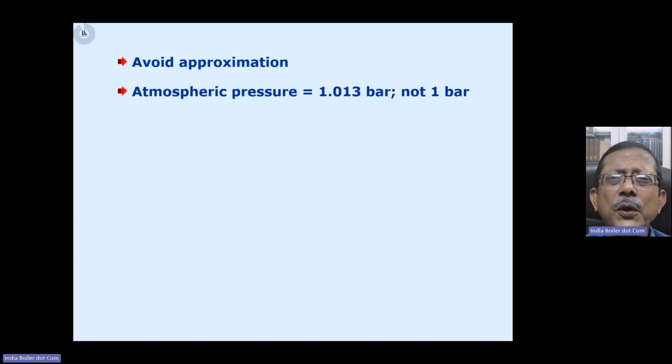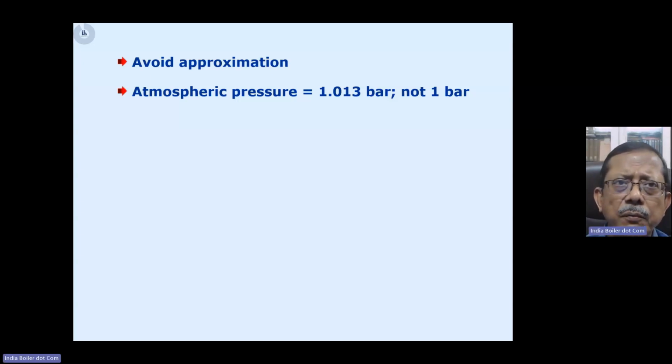In bar, it is 1.013 bar. So don't take 1 kg per centimeter square or 1 bar as the atmospheric pressure, right? The correct values to the decimal are very much required to be followed. Otherwise, your answer is going to deviate from the correct answer by a long margin.